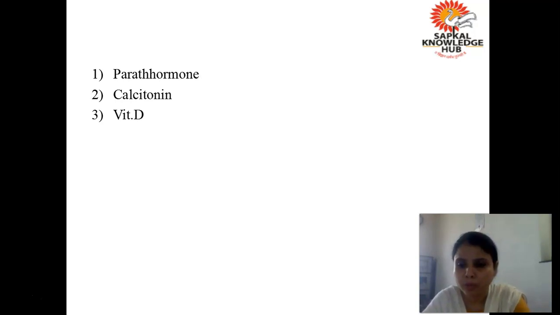One is your parathormone. This parathormone, all of you know, is secreted by the parathyroid gland. Where is the parathyroid gland located? It is located on the posterior side of the thyroid gland, and they are 4 in number. Next is your calcitonin. Calcitonin is a hormone which is secreted by the C cells of the thyroid gland.